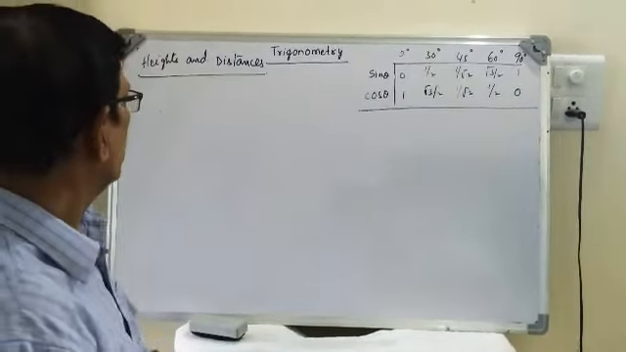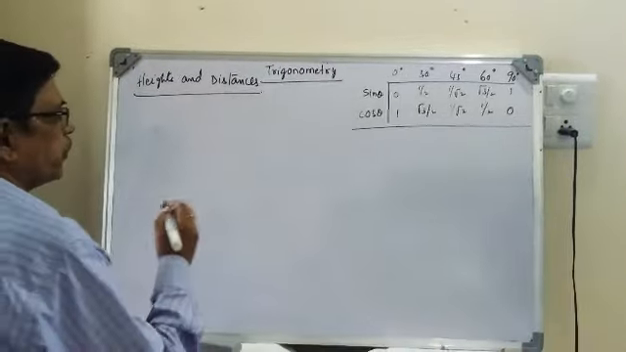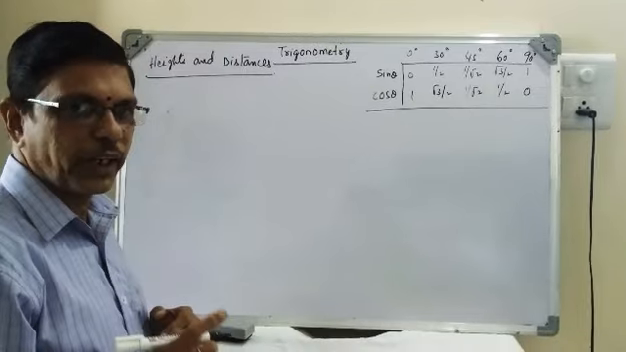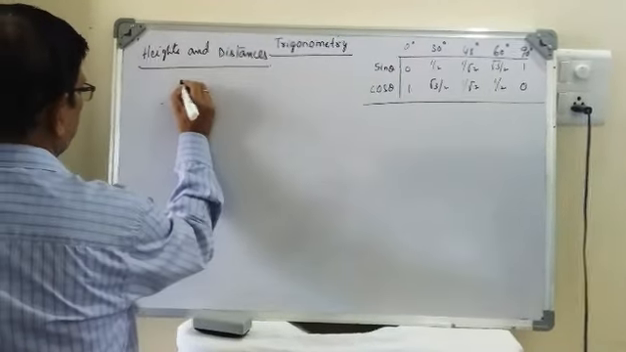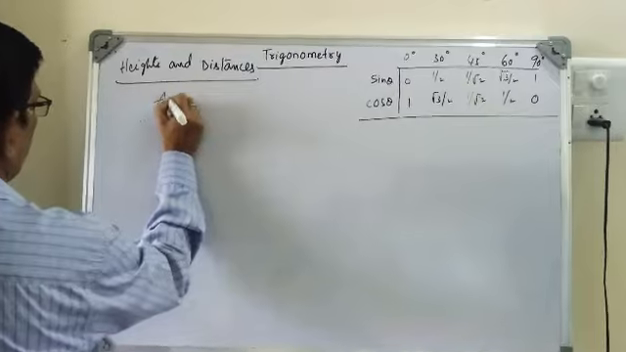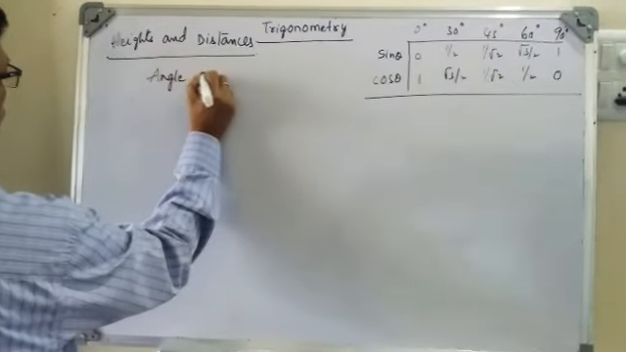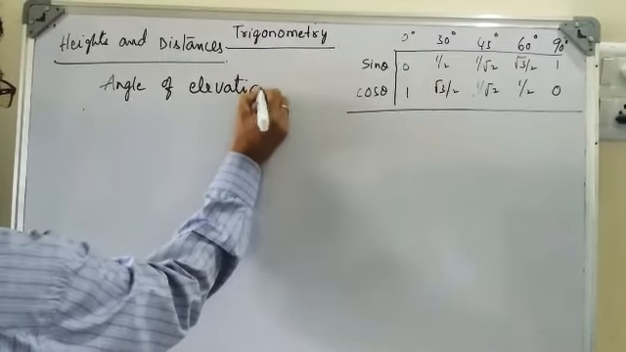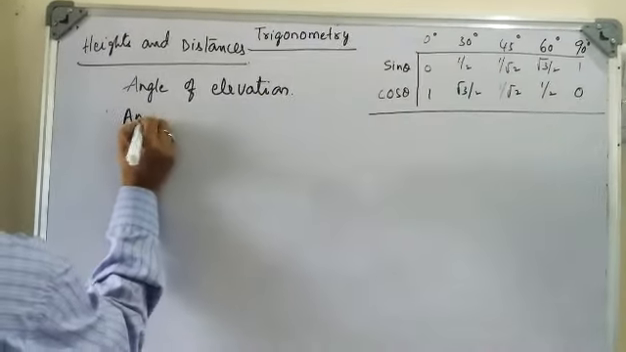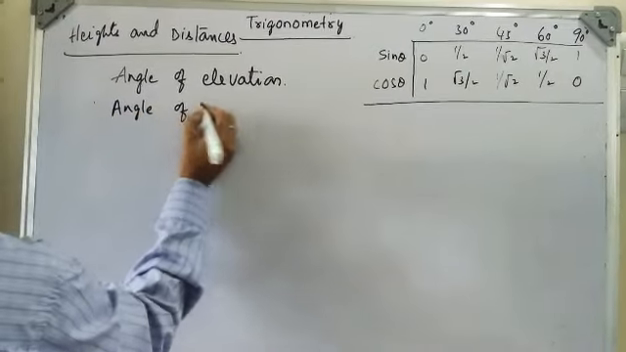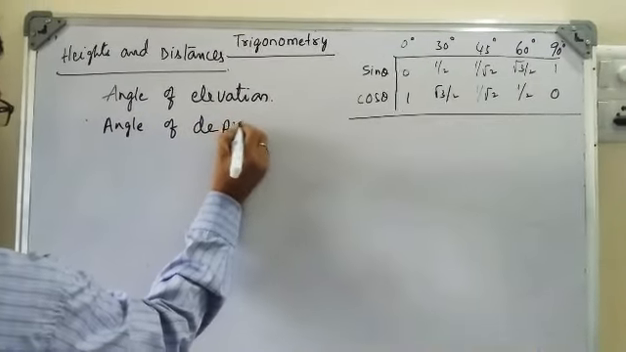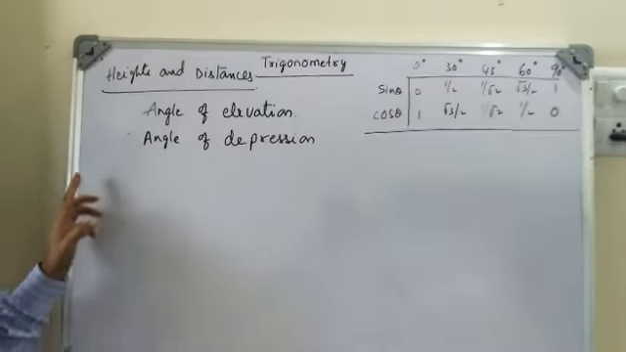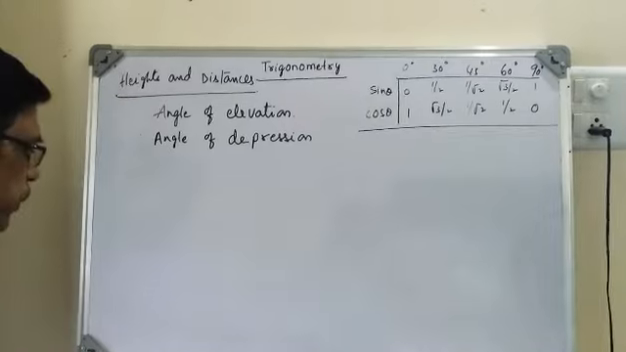Now regarding these heights and distances, we have to learn two concepts. One is called the angle of elevation and the second is called angle of depression. Angle of elevation. And the next is angle of depression. Now we see what is meant by elevation and what is meant by depression.